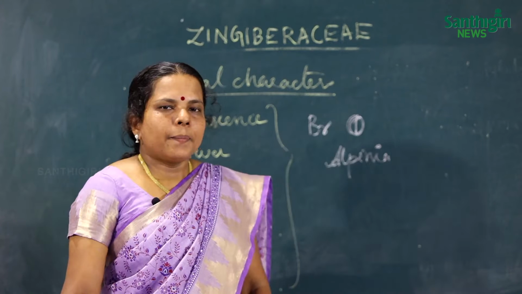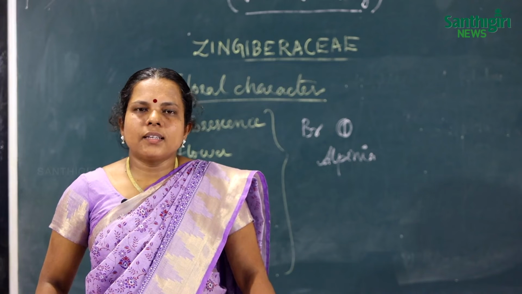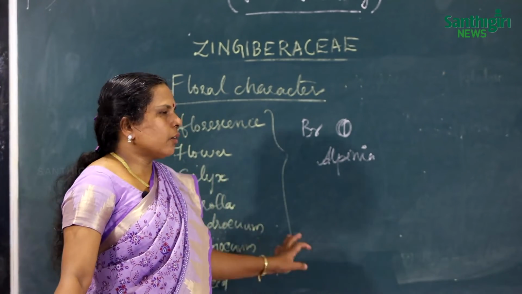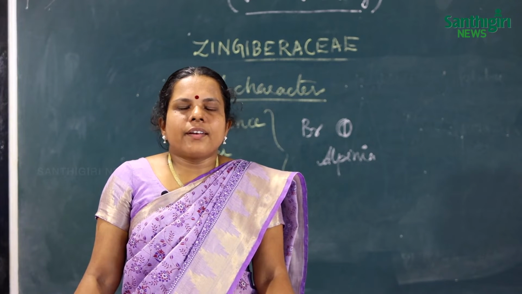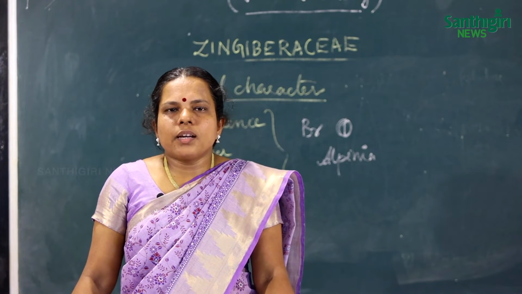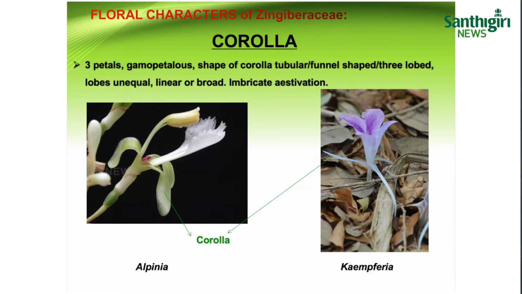Then next is the calyx. The calyx consists of three sepals, gamosepalous, with valvate aestivation, and the shape may be tubular or campanulate. The next is the corolla, which is attractive in function. The corolla consists of three petals, gamopetalous, with imbricate aestivation, and the shape may be tubular, campanulate, etc.